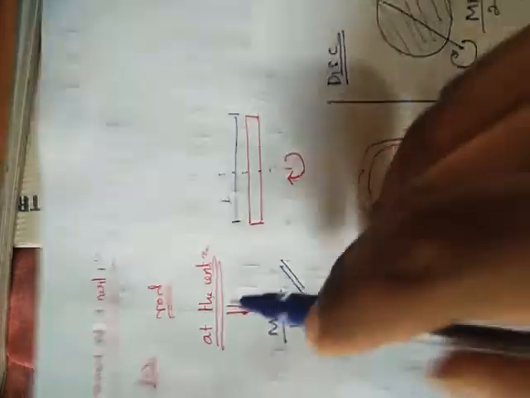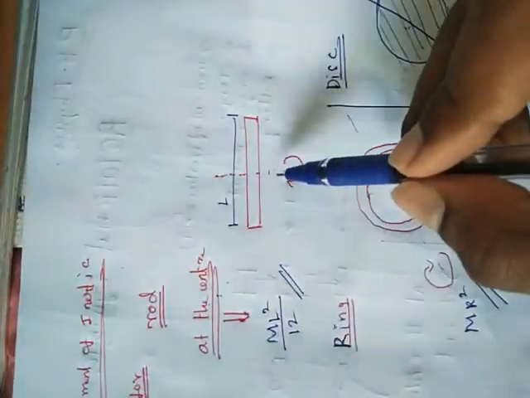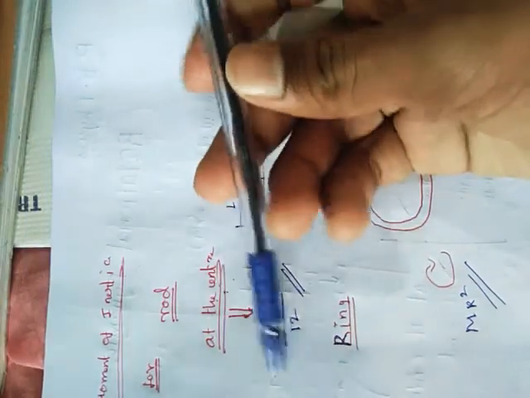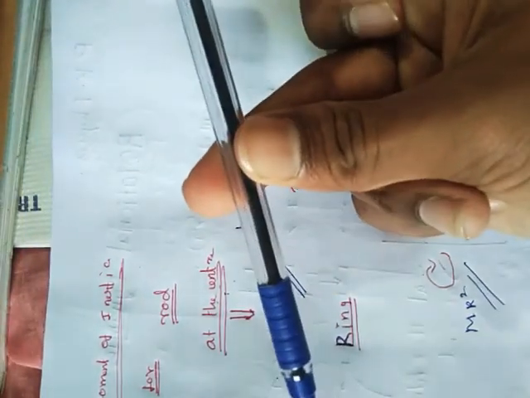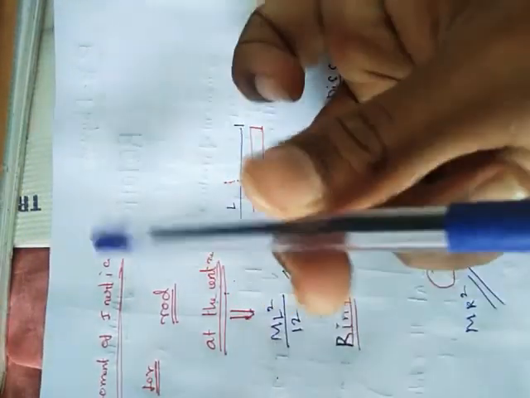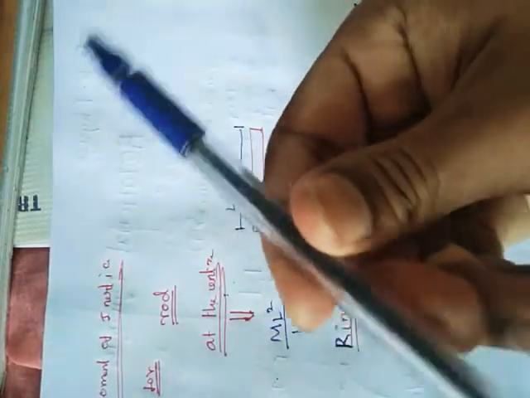Before going into the chapter, you have to learn two theorems. When you know these two theorems, you can find the other cases, because I have only given the formula at the center. Assume this is a rod and this point is the center axis where it's rotating.